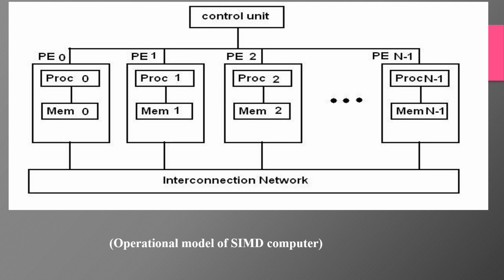Here we can see every processing element will have its own local memory, and then the control unit will be giving the instruction, from processing element 0 up till processing element n-1. The instruction stream will be shared, and then we have the data between the processor and the memory, that is the data stream, and all these are managed by making use of an interconnection network using some topology.